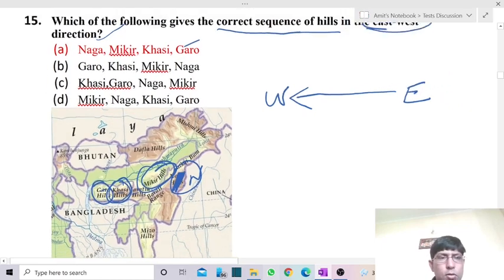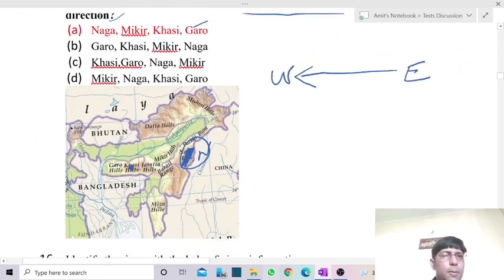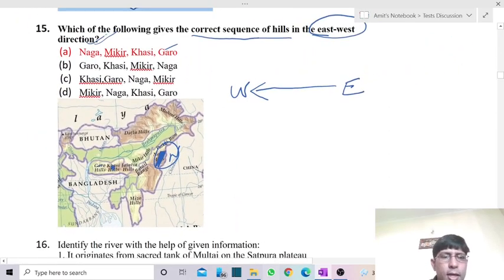Shillong, which is the capital of Meghalaya, forms part of the Khasi Hills only. So we have the Khasi Hill. This is the location of Shillong. So the answer is Naga, Mikir, Khasi and Garo.